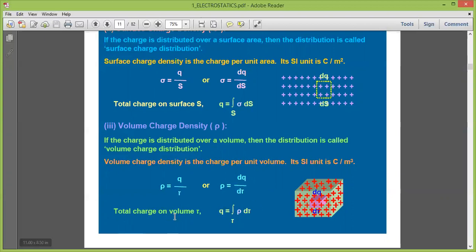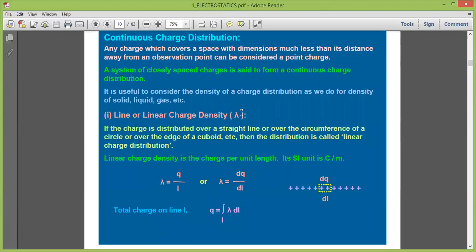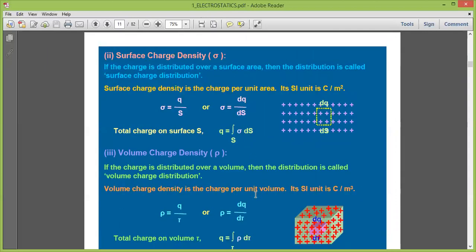So the total charge Q in a volume tau is equal to the volume integral of rho, the volume charge density, times d tau, where d tau is the volume element. So now we have learned how to calculate the linear charge density, surface charge density, and volume charge density.